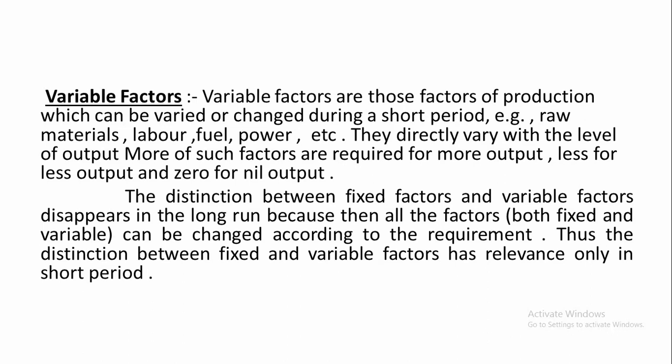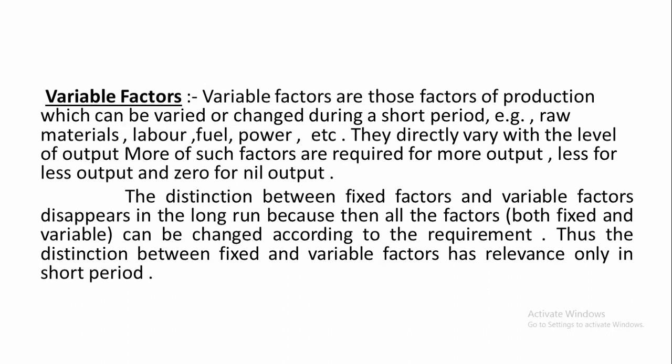Raw materials, labor, work. When we want to increase our production, we have to use more and more of raw materials, more and more of labor, more and more of power, fuel, etc., right? So they are known as variable factors. They directly vary with the level of output. If you increase the production level, then their size will have to be increased.